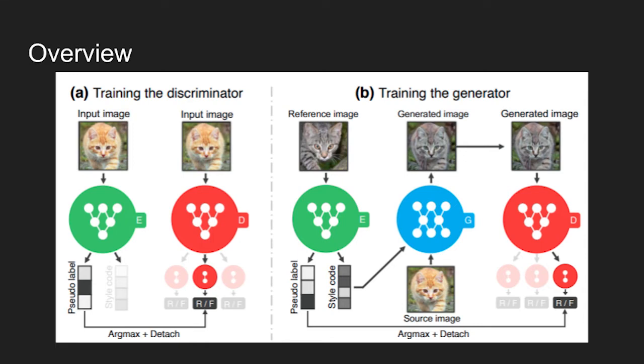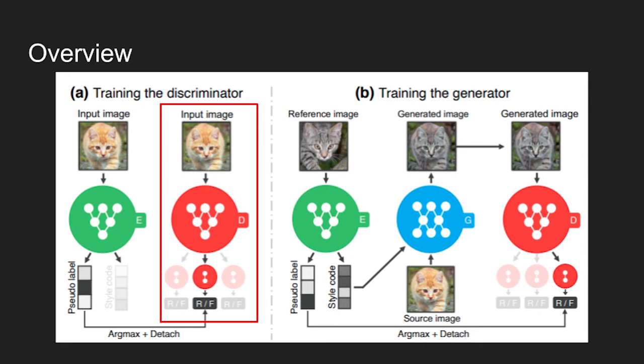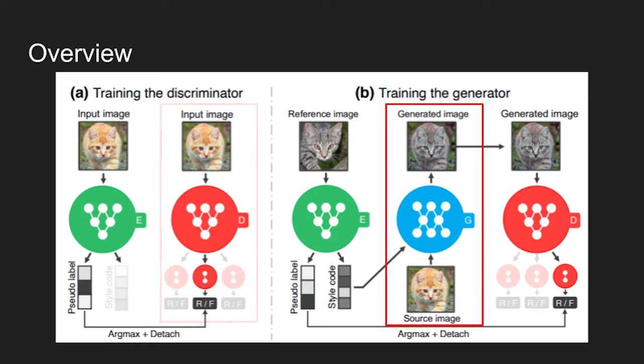Given an image, it is first fed into the guidance network and produces a pseudo-label and style vector. The pseudo-label information is used to help the multitask discriminator network to distinguish real and fake samples in the domain, while a style vector is used by the generator to produce a translated image in a different domain.